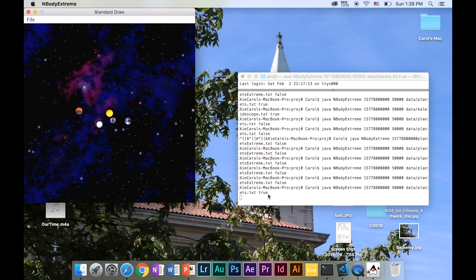Over here you can see the sun's mass is expanding, and now the planets around it are orbiting faster and faster, and eventually the sun becomes a black hole, and now it's an inelastic collision, but actually it is not a collision because the black hole kind of eats the planets.